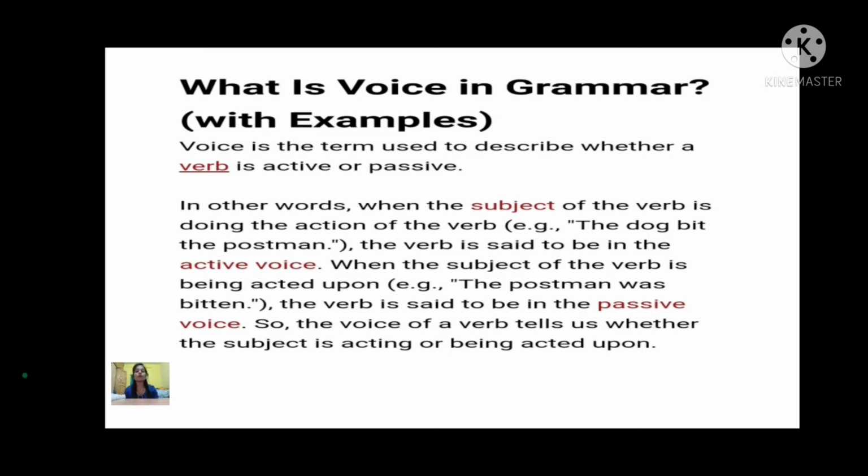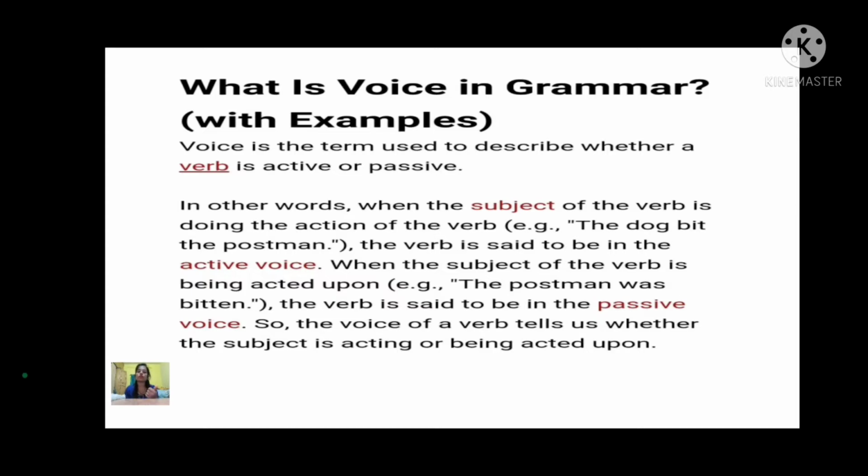Whereas in passive voice, the subject of the verb is being acted upon. किसके ऊपर क्रिया चल रही है. That is, the postman was bitten. The dog bit the postman was active voice, and the postman was bitten by the dog is the passive voice.